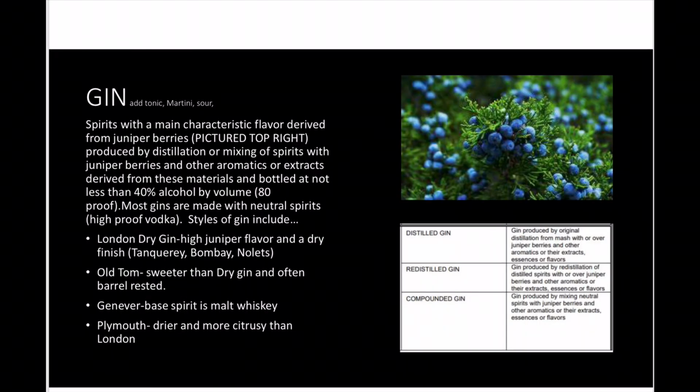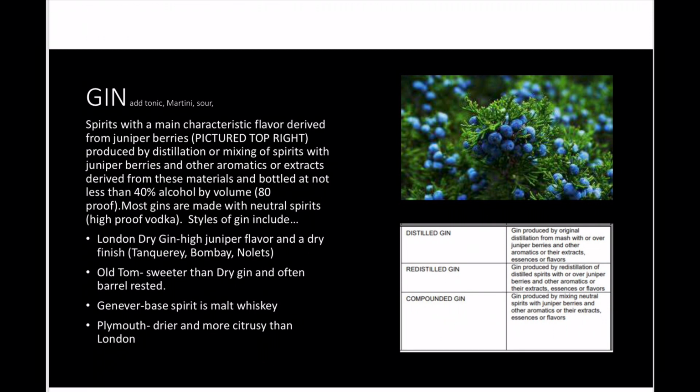So let's move on to gin. Gin is defined as spirits with a main characteristic flavor derived from juniper berries. Production by distillation or mixing of spirits with juniper berries and other aromatics or extracts derived from these materials and bottled at not less than 40% alcohol by volume or 80 proof.